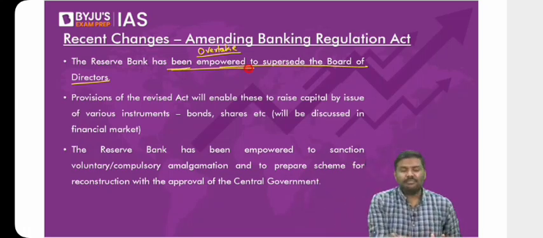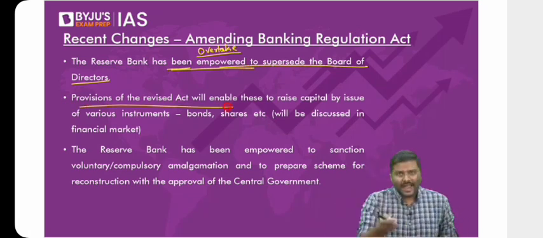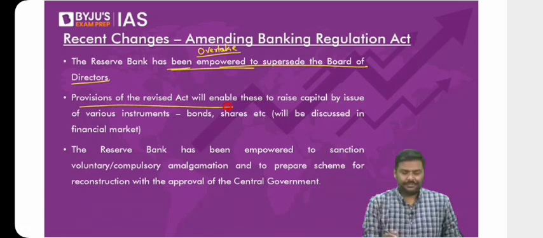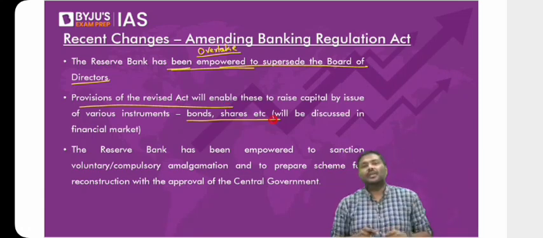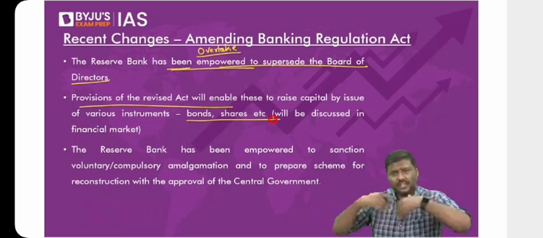So RBI can simply supersede or overtake the management activities and ask the board of directors to go home. Next one, the new act or the new provision will also allow the cooperative banks to go to the market, issue shares and raise capital. Have a look at this. In the new provisions, now the cooperative bank can go to the market, of course with approval of RBI, issue shares, issue bonds and raise the capital.